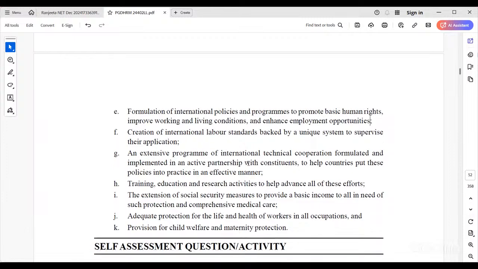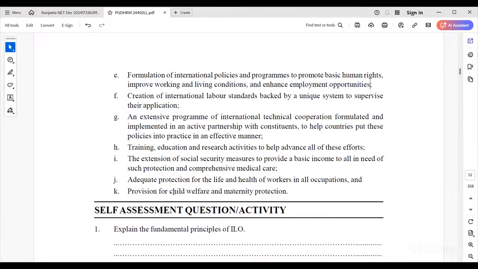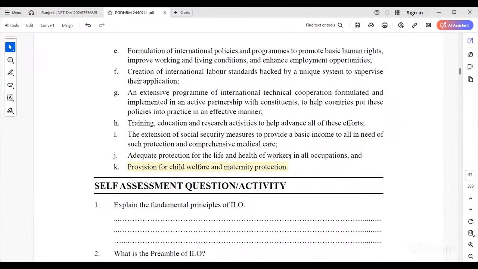There are a number of objectives. The final objective is prevention for children's welfare and maternity protection. If a woman is working, she has a right to claim the maternity benefit as per the legal laws.